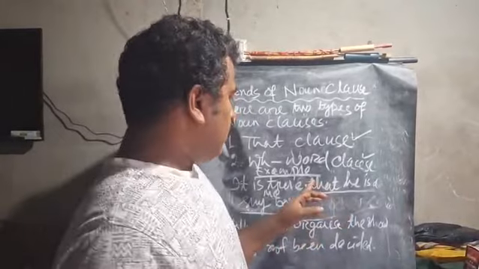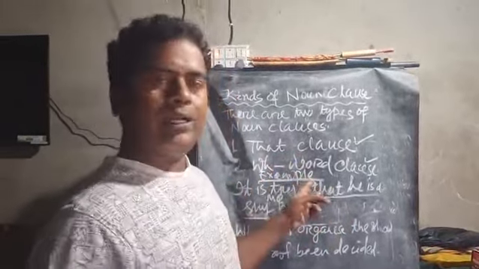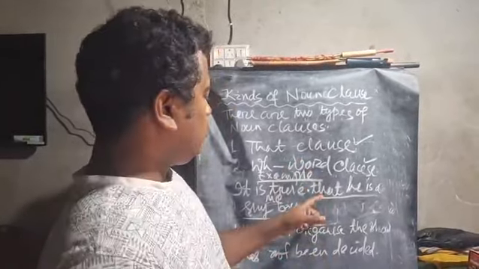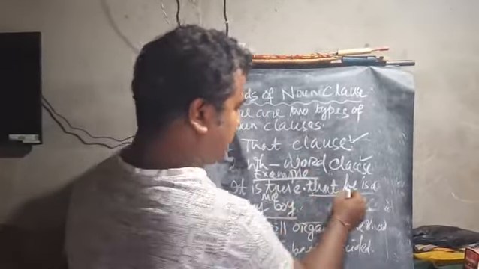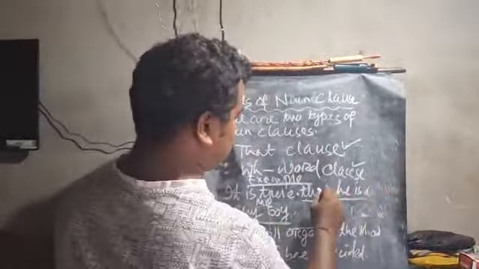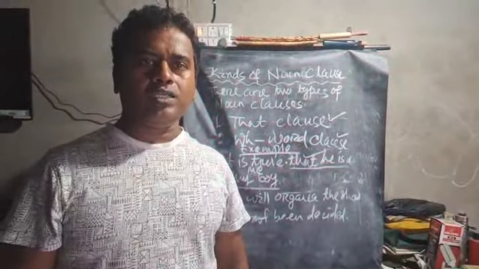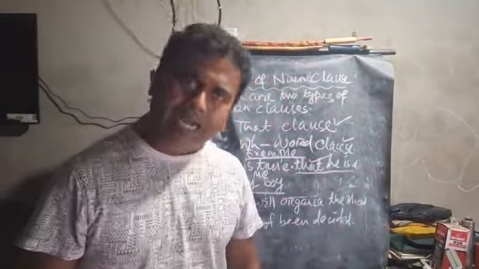Noun clauses are of two types. One is that clause and the second one is WH word clause. Once again, the clause which begins with that is called that clause. That he is a shy boy is that clause. Clear? Now we will discuss another example for WH word clause.